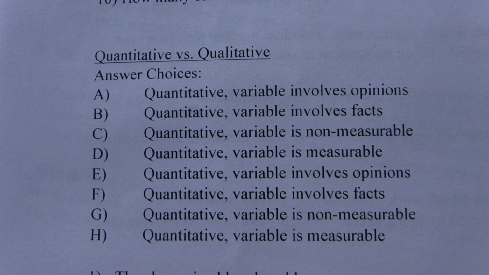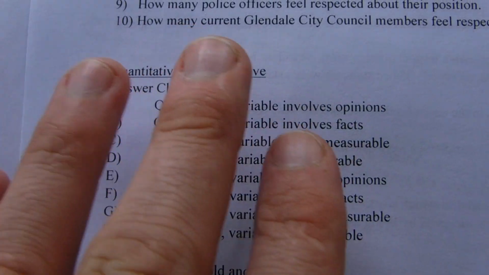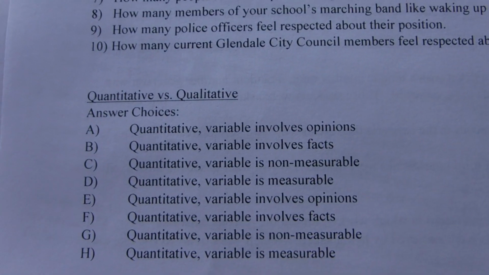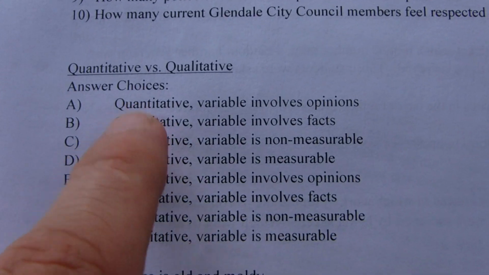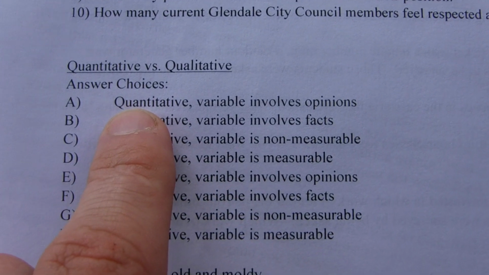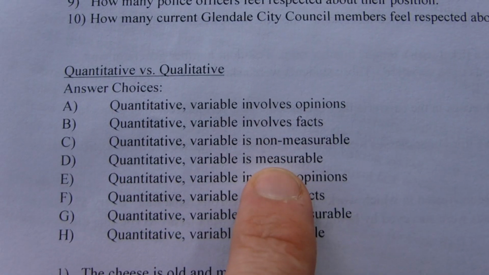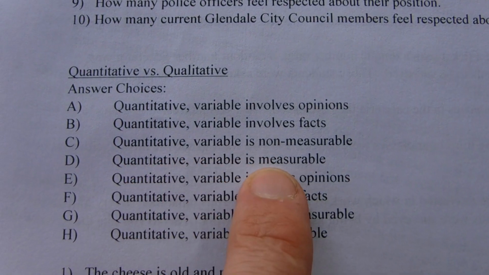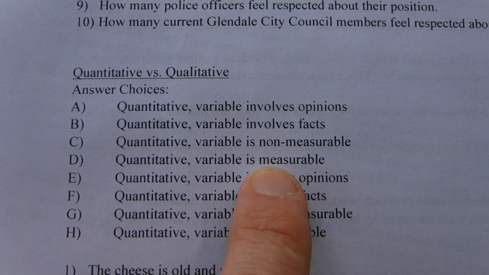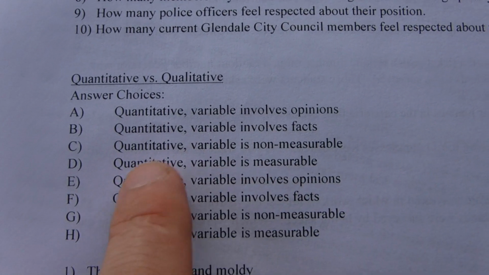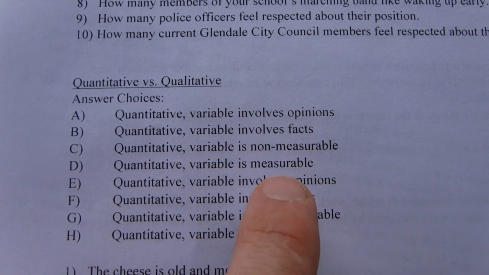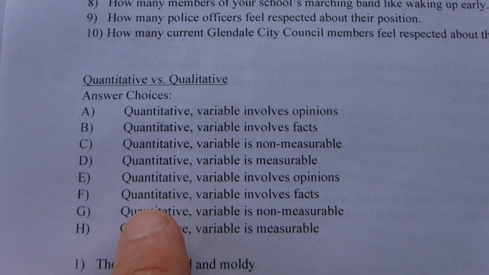And last but not least, quantitative and qualitative. Again, a lot of options here. Again, the only 2 valid options are quantitative, quantity. Quantity is something that is measurable. So D is the only option here. D, quantitative, quantity is measurable. All this other stuff is just distractors.